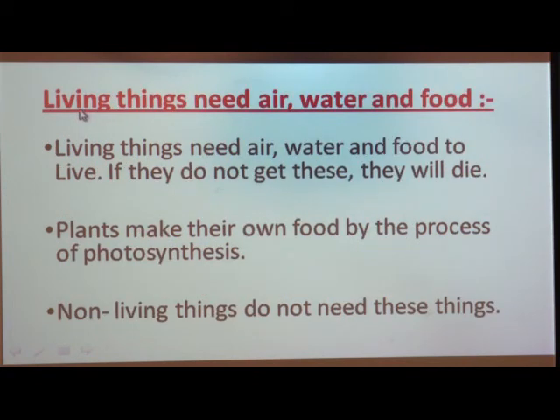Now see the next characteristic, that is living things need air, water and food. We know that air, water and food are the basic needs of human beings and all living things.